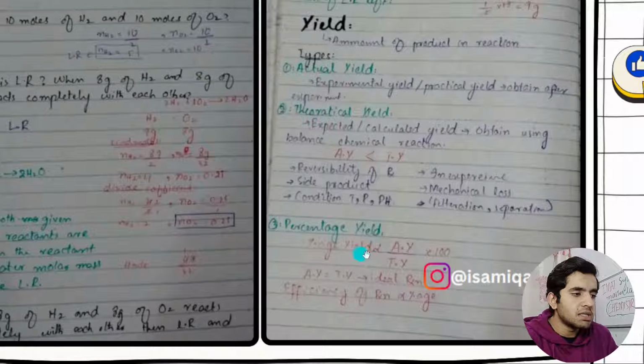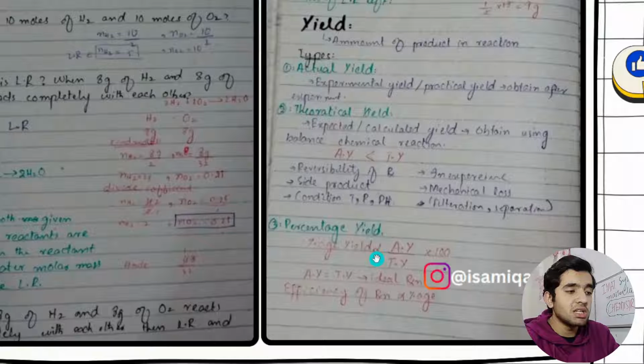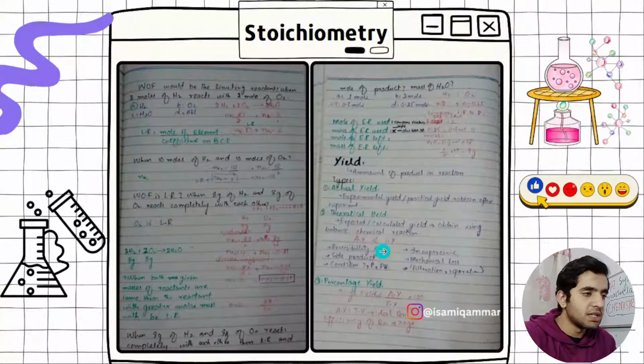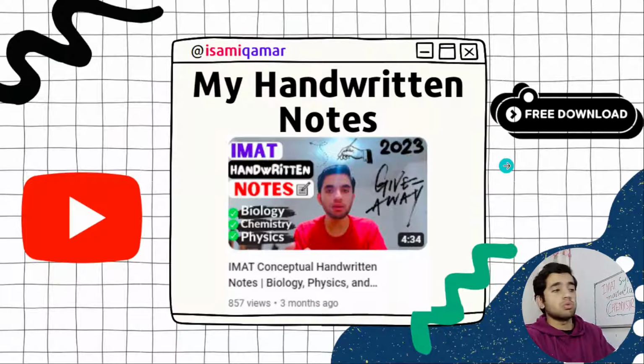Percentage yield is equal to actual yield divided by theoretical yield multiplied by 100. So this is how you can find percentage yield. I have added 2 or 3 examples here. You can look at that. I'm not going to explain, but now let's move on to the next slide.